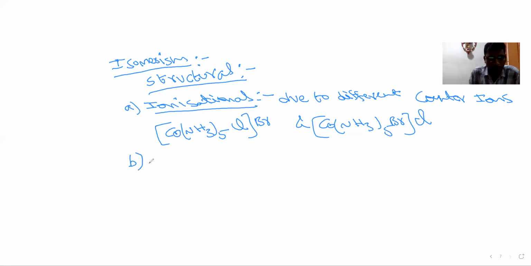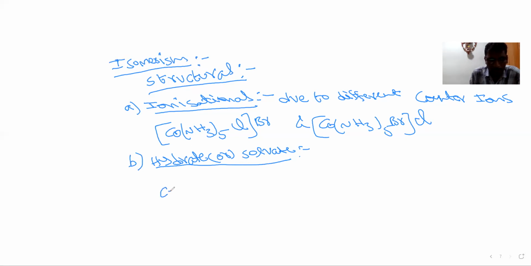The second structural one is hydrate isomerism, which is also called solvate isomerism. Hydrate or solvate isomerism is a special case in ionizational.